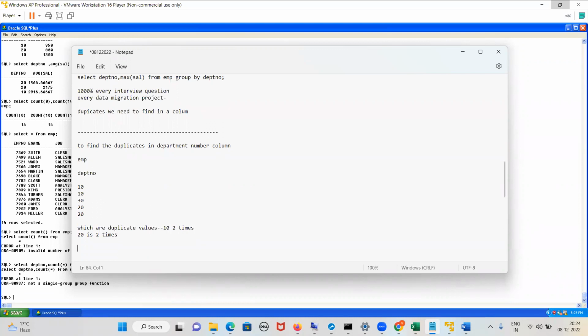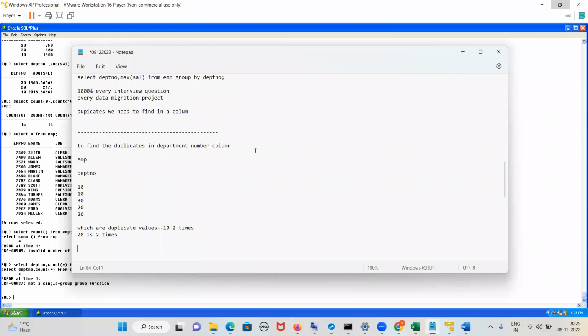We will count the duplicate values first, then group by department number. It's a primary column, like we have given the department number, and we will use the having clause. Through the having clause, we will give the condition count of star should be greater than 1. Why should that be greater than 1? Because we want to find the duplicate records.